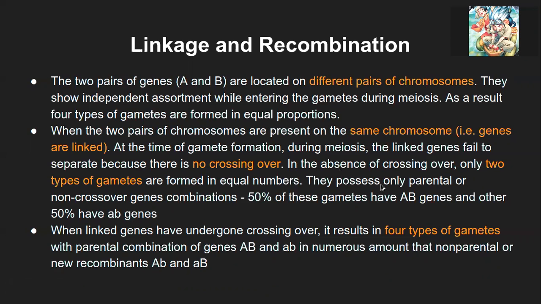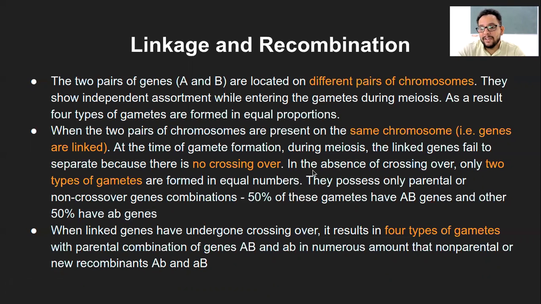But four gametes are formed, right? Like you said earlier. Correct. Here it is saying two types of gametes, not two gametes. Two types of gametes means only capital AB and small ab. I hope the difference is clear.